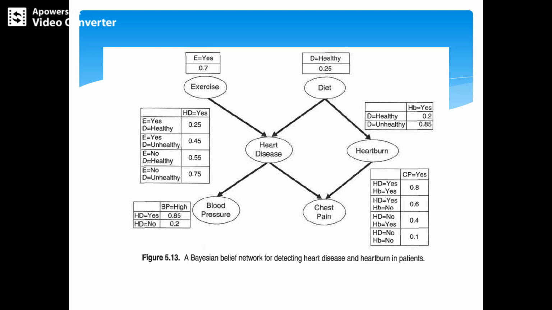This is the way you calculate the Bayesian belief. If node X does not have any parent, then the table contains only the prior probability P of X. If nodes X and Y are both present, the table contains the conditional probability of Y given X. With multiple nodes, we take Y in terms of X. Finally, the child nodes: heart disease corresponds to the symptoms of chest pain or high blood pressure.